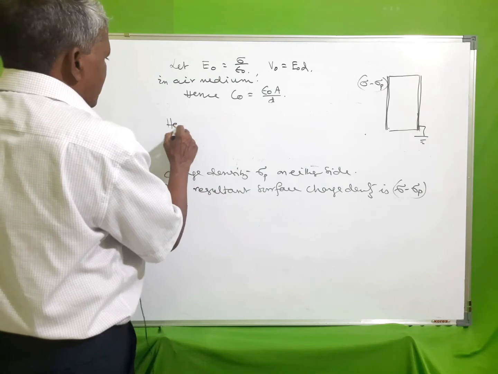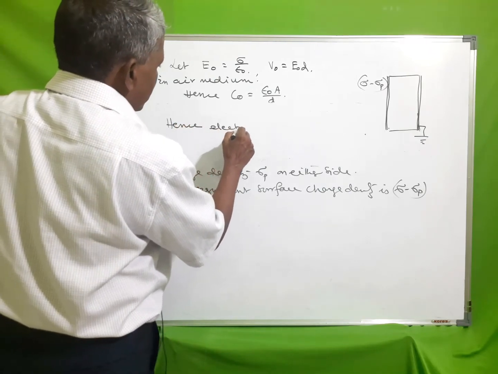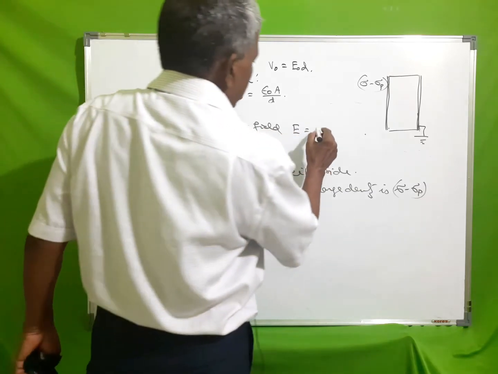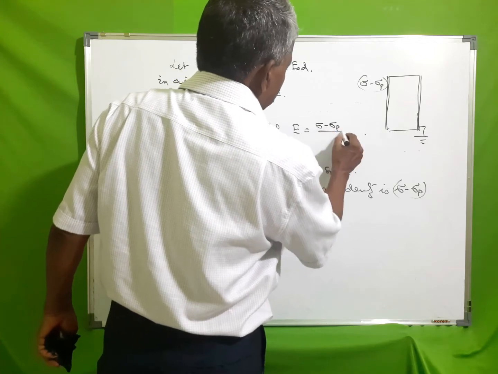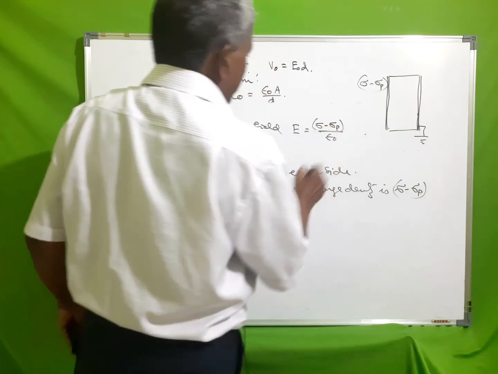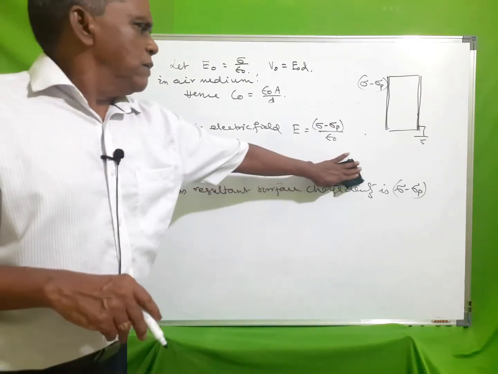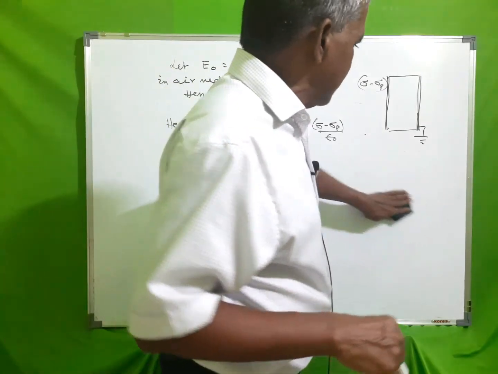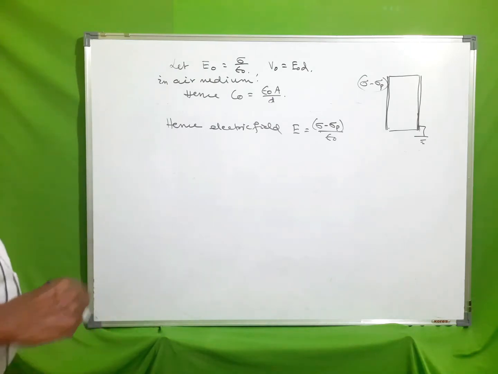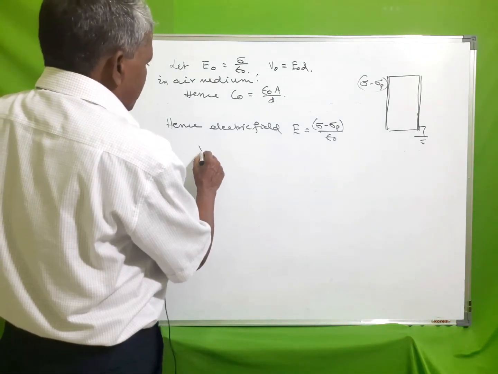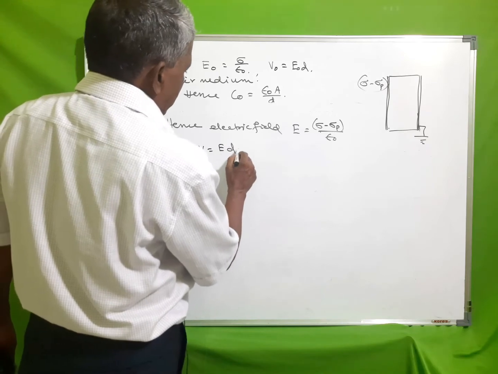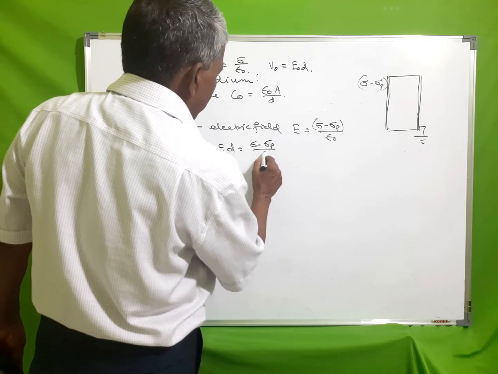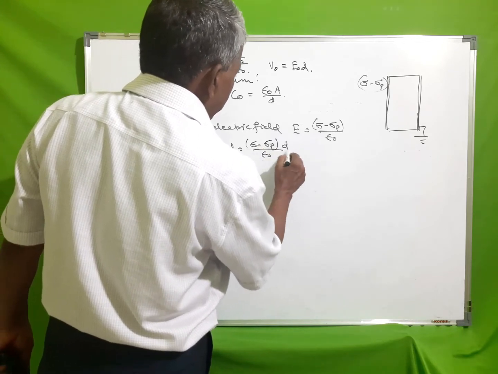Hence, electric field E is equal to sigma minus sigma p by epsilon 0 because electric field intensity in between the plates depends upon the surface charge density, and V is equal to ED, where D the separation, that is sigma minus sigma p by epsilon 0 into D.